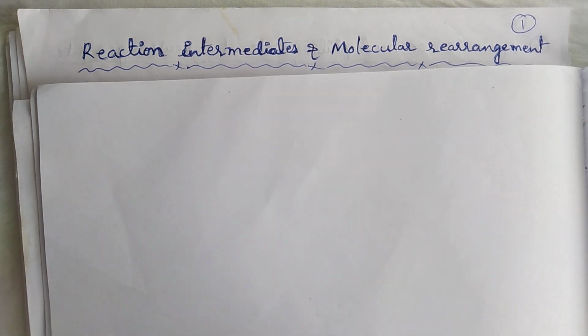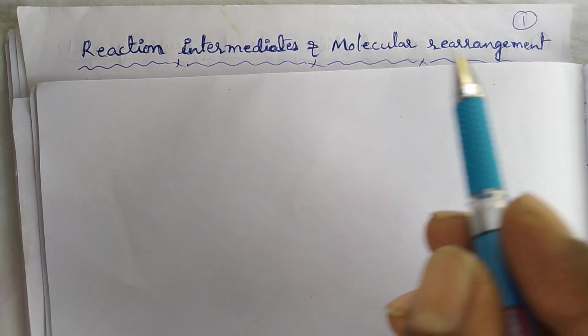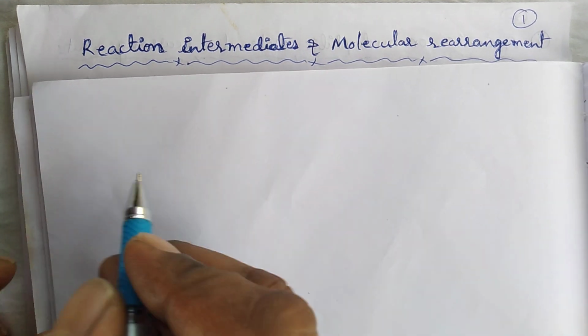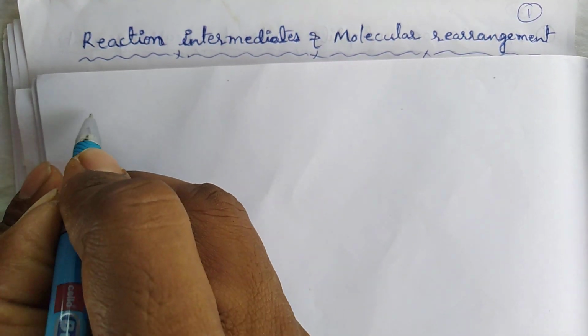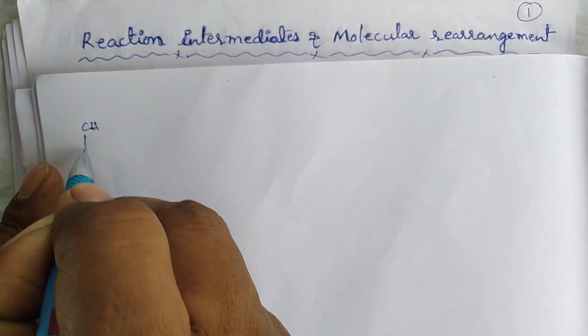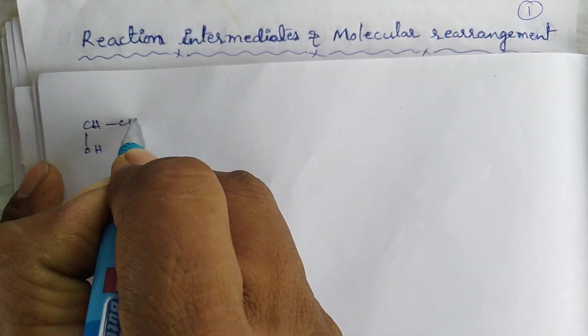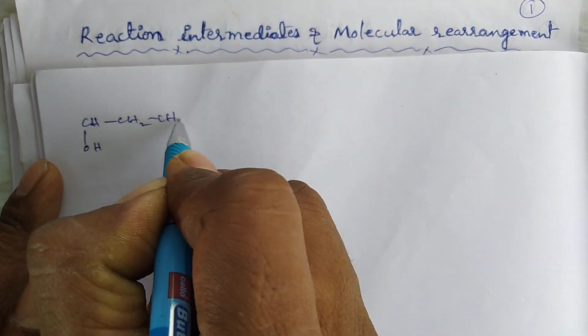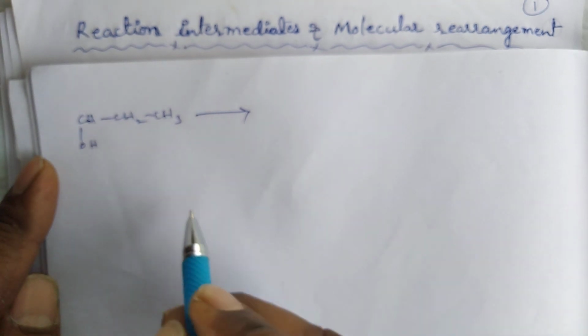Hi everyone. Now I am going to explain the molecular rearrangement reaction. Molecular rearrangement reaction is nothing but migration of a group or atom from one position to another position, which is called molecular rearrangement reaction.